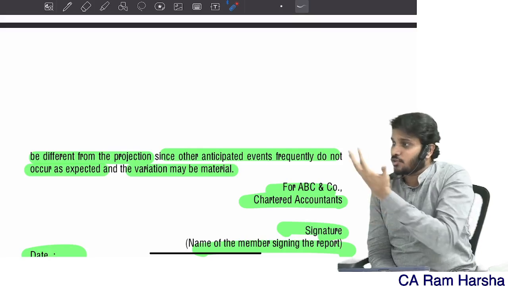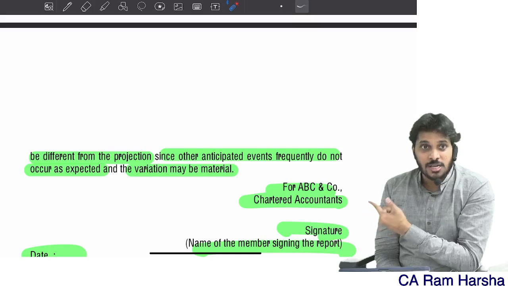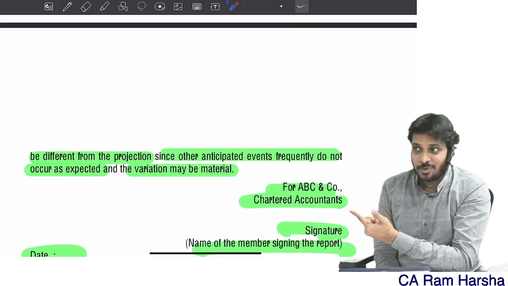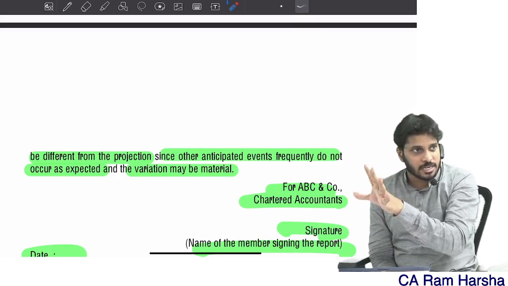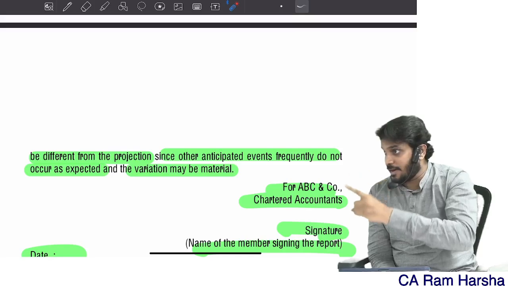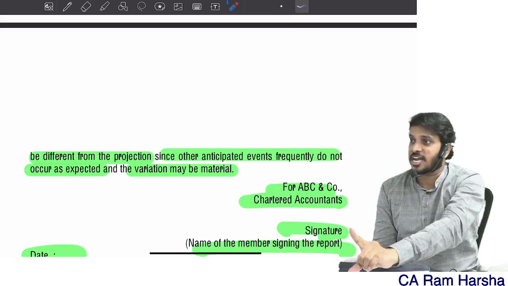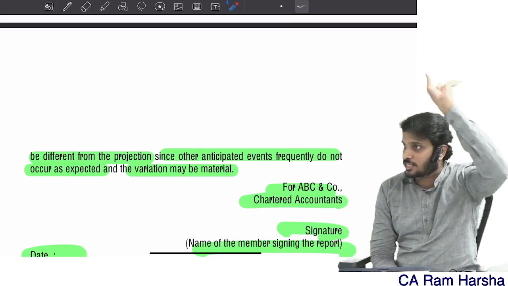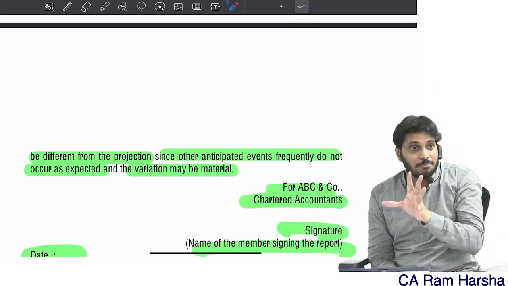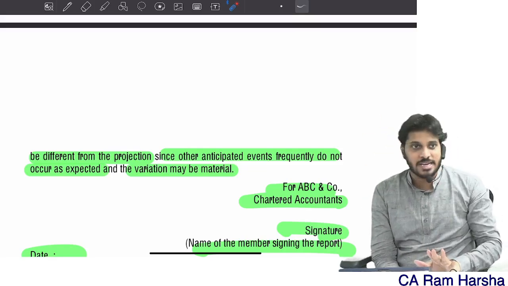Indirectly, what are we telling the other party? Look, this is a projection. This is based upon so and so assumptions, which include best estimate assumptions, hypothetical assumptions, whatever. If the assumptions change a little bit, the information will change. The actual outcome might be different from the projection, and for sure there will be a substantial difference between these two. So whether you believe this or not is your choice. We are giving complete cautions and precautions to the users at the beginning itself.